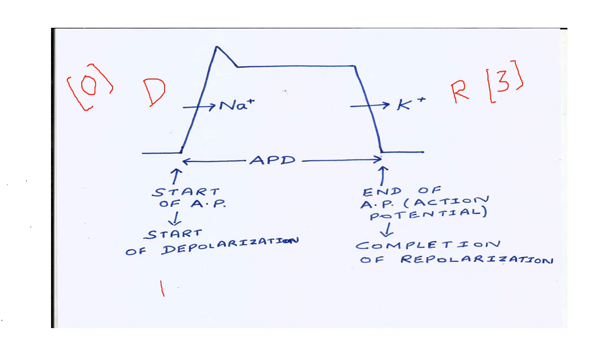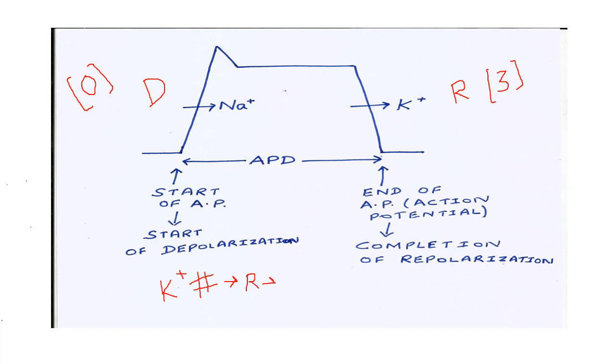Now if we give drugs which block potassium channel, then what will happen? Repolarization will get delayed or prolonged.